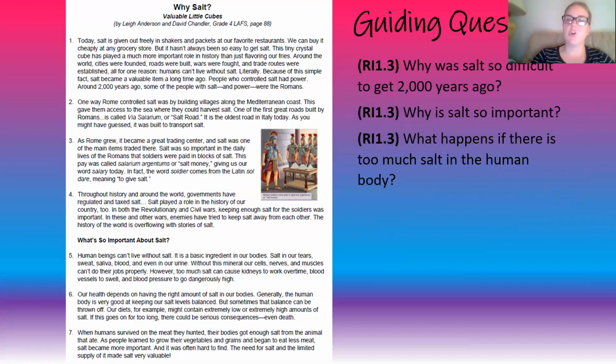All right, the next question. Why was salt so difficult to get 2,000 years ago? So I'm going to go back. A key word in that question is 2,000 years ago. That would be a key phrase. So it says around 2,000 years ago, some of the people with salt and power were the Romans. That doesn't tell me why it was difficult to get. So let's keep looking.